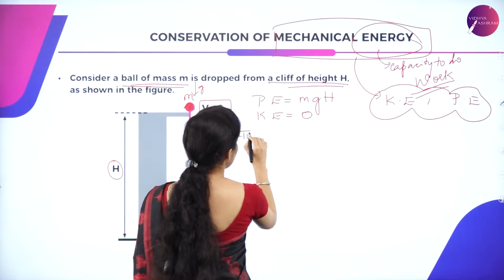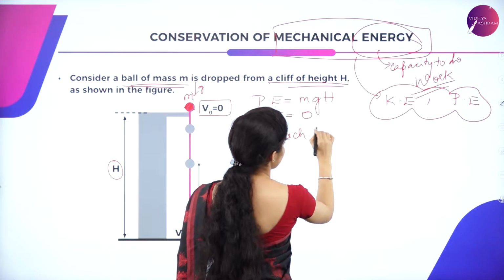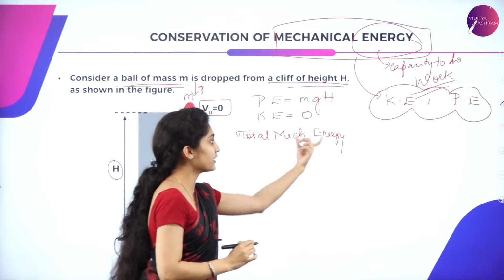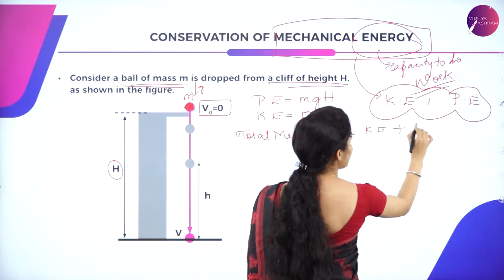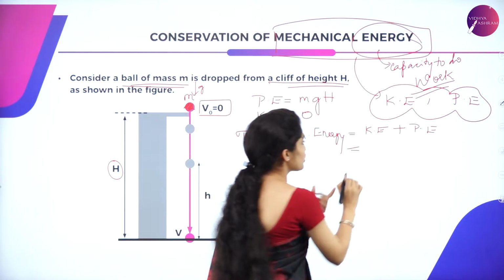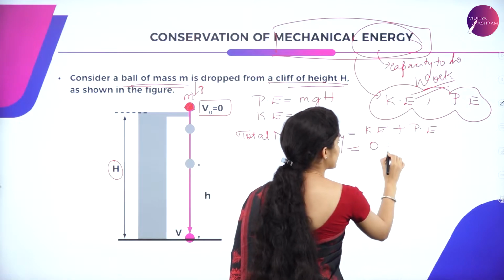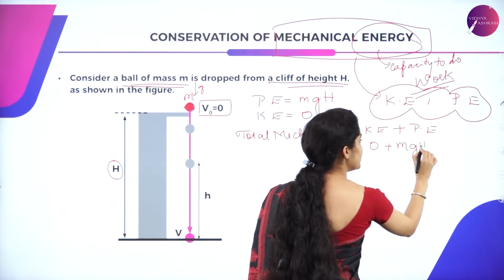So, the total mechanical energy is equal to the sum of kinetic energy and potential energy. What is this kinetic energy over here? It is 0, plus the potential energy value, m into g into h.